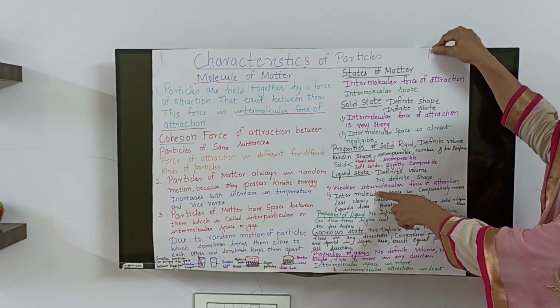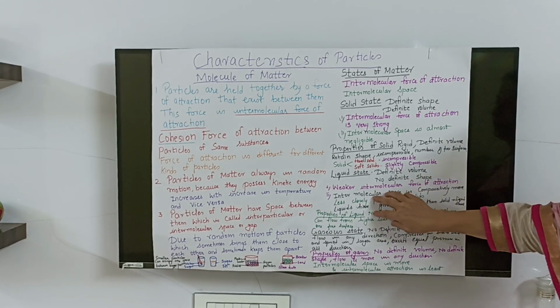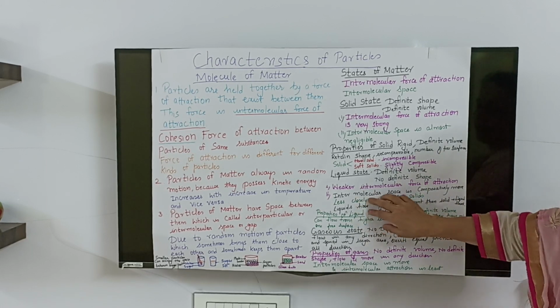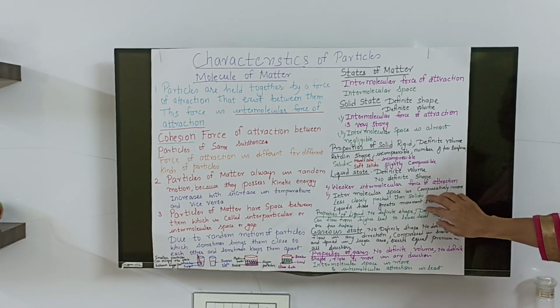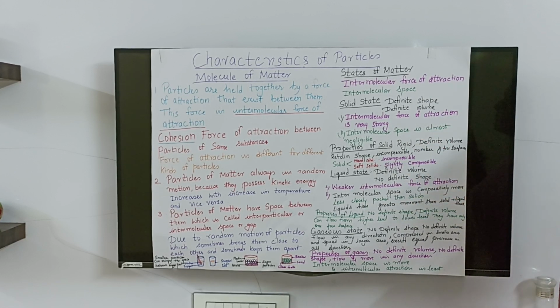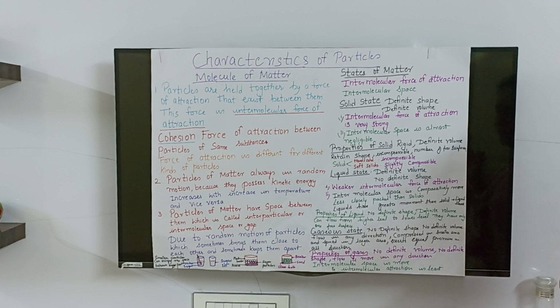Now it has weaker intermolecular force of attraction, whereas intermolecular space is comparatively more. So in comparison to solid, the space is more and attraction is less. I hope you have understood this concept.